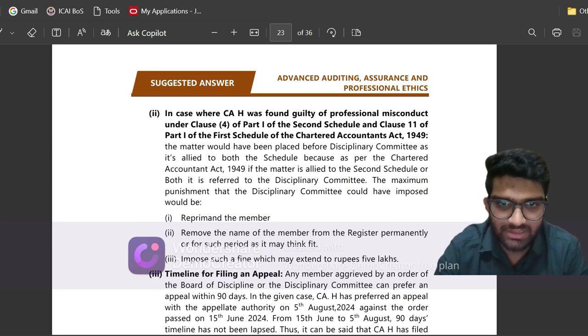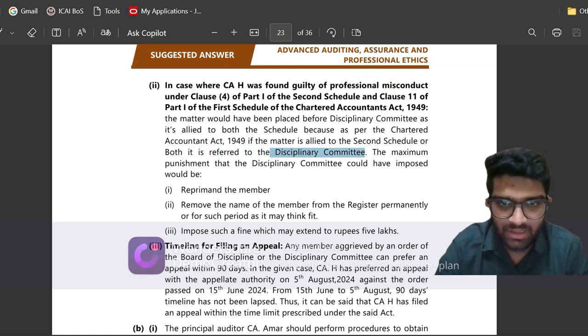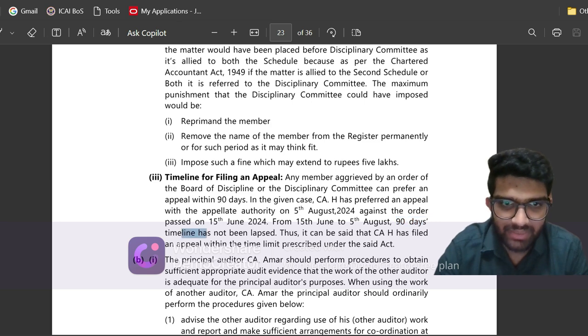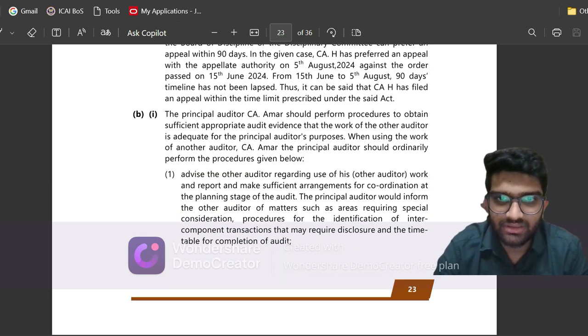Then the second subpart: it will be placed before the Disciplinary Committee, and the maximum punishment will be to reprimand the member, remove the name of the member, or impose a fine up to 5 lakhs. And the time limit is 90 days, which has not lapsed, and hence it is within the time limit. Let us go to the next question.